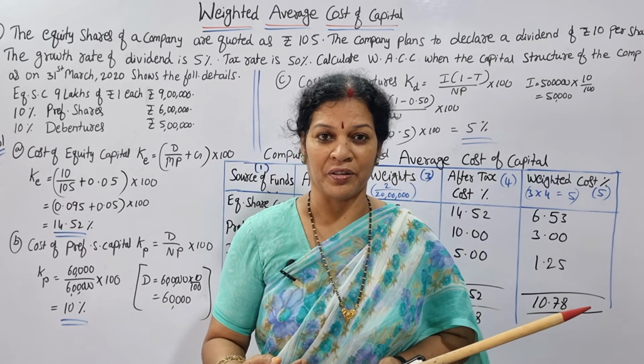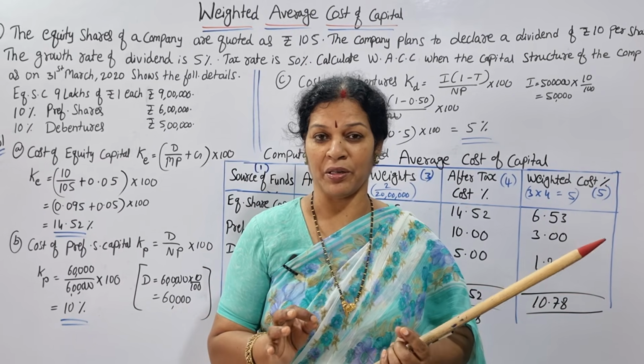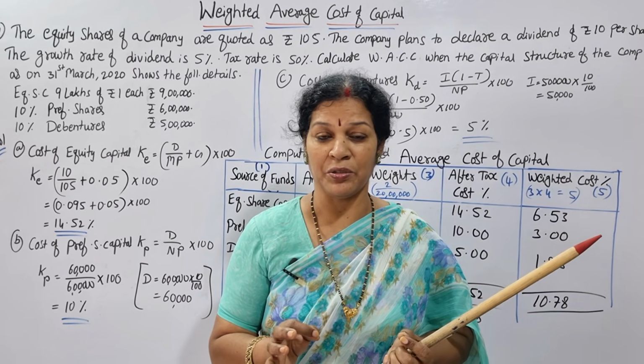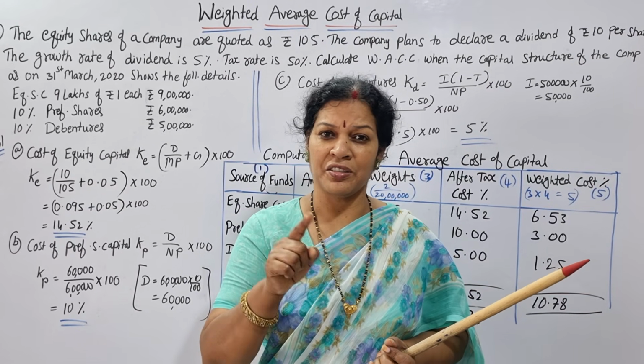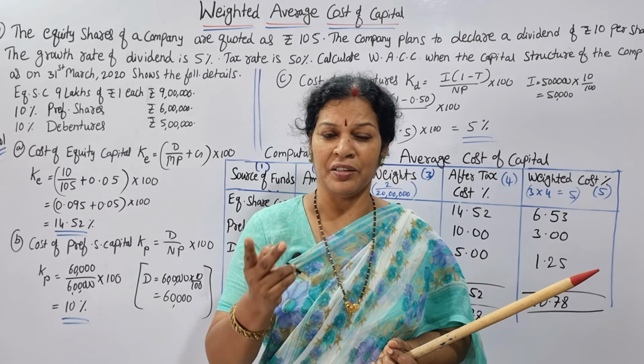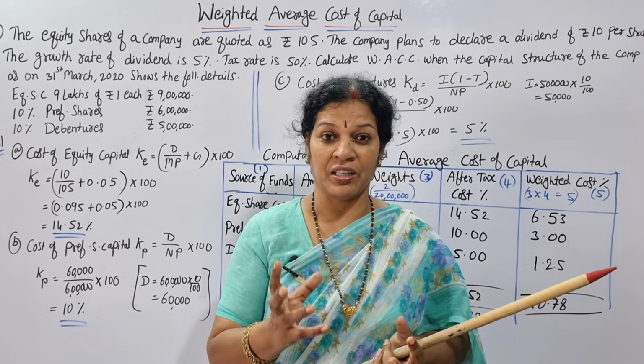Now altogether, weighted average cost of capital, this we will see today. It means whenever a company is issuing shares, debentures, and different types of shares, that structure we call capital structure.